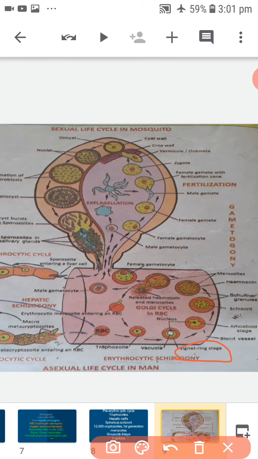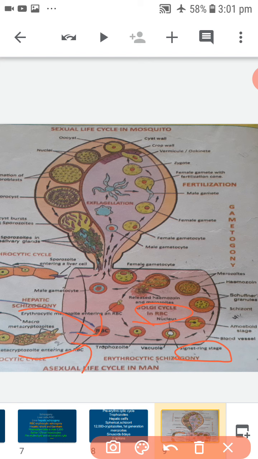Signet ring stage. Once again, erythrocytic cycle was first discovered by Camillo Golgi, hence it is also called Golgi cycle. This cycle is initiated either by the cryptozoites of pre-erythrocytic cycle or micro metacryptozoites of exoerythrocytic cycle.